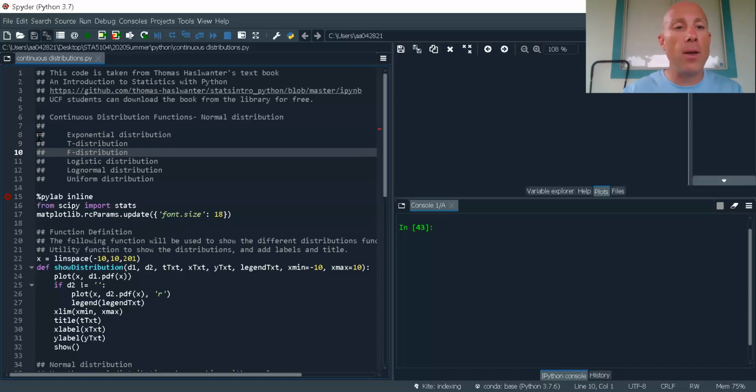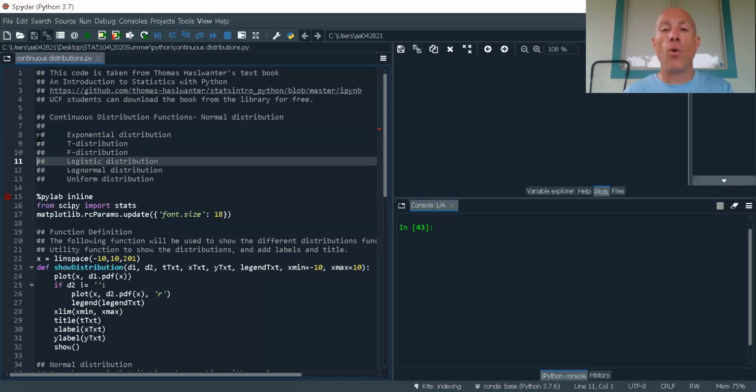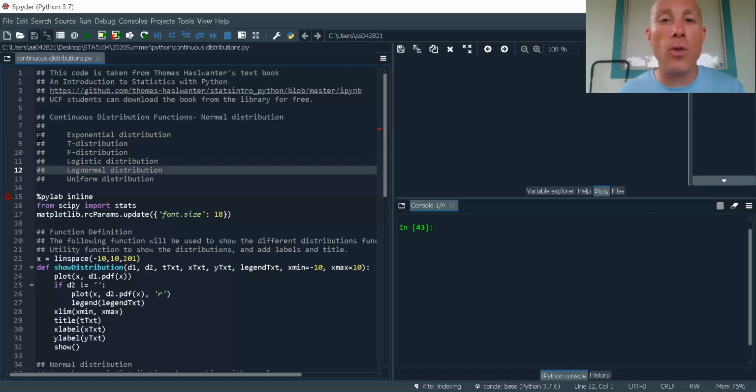The logistic distribution is useful when we're interested in the odds of an event. Log normal is a highly skewed distribution. When I say skewed, it's skewed right. That means if I look at it from your perspective, it's going to go like this, and it's going to drag way far out. I've got this tail going far, far out to the right. That's common in financial data, anytime I'm dealing with money. So anytime I see a really long tail to the right of my data, log normal is a likely candidate to work for us.